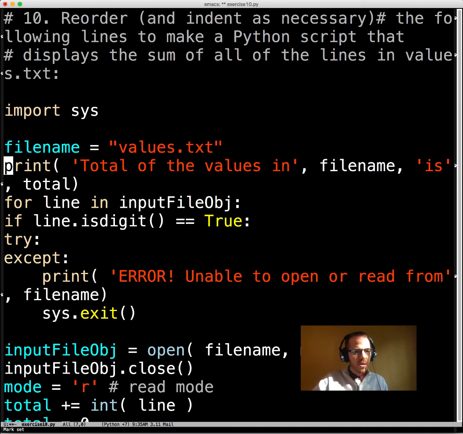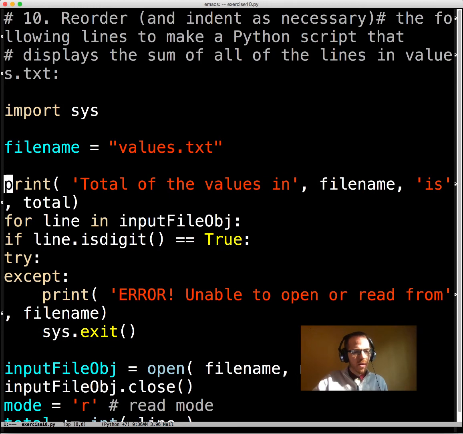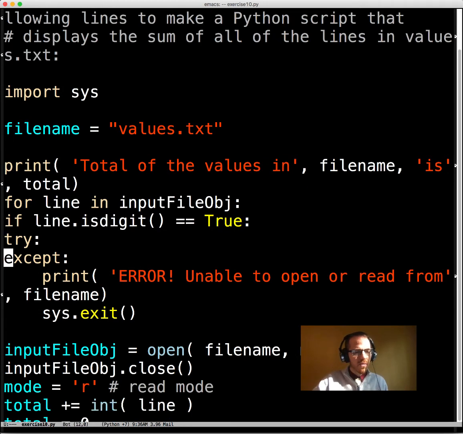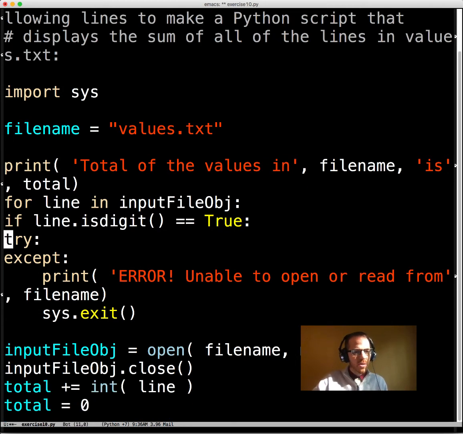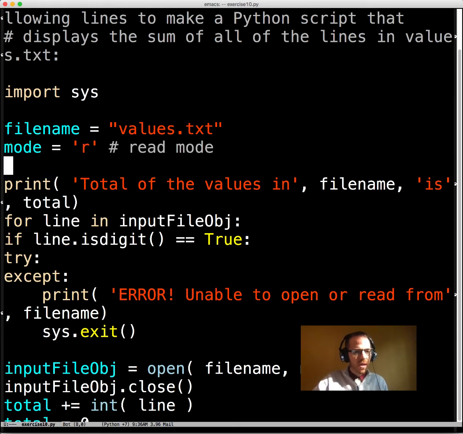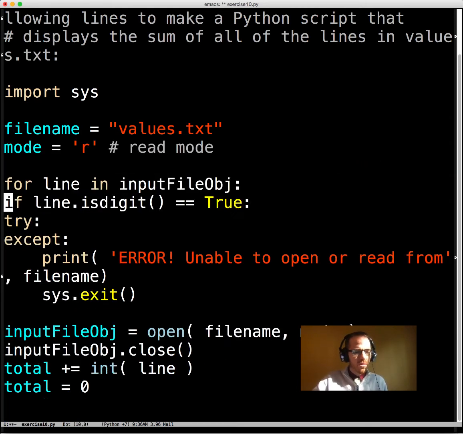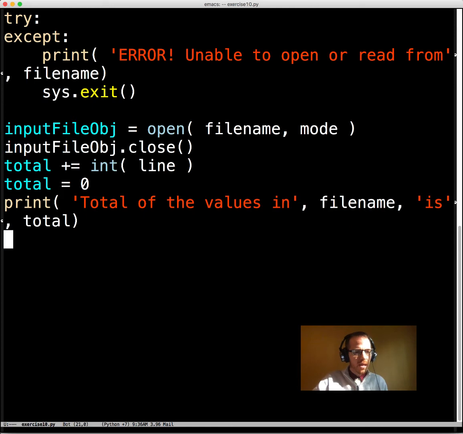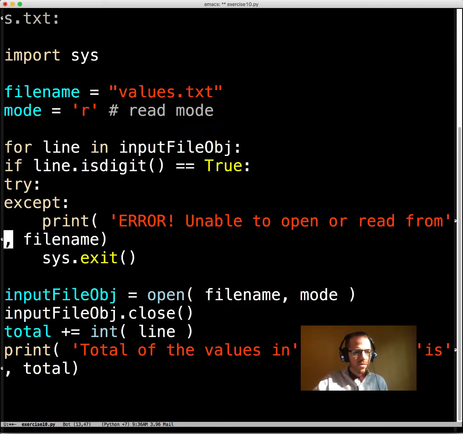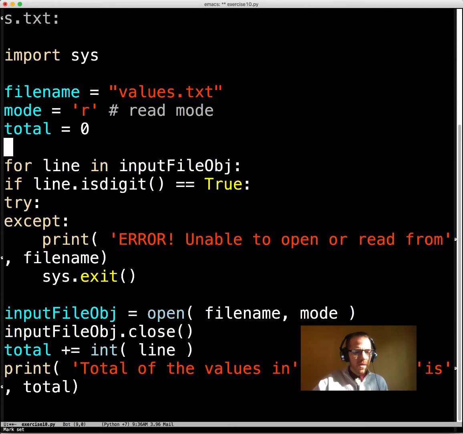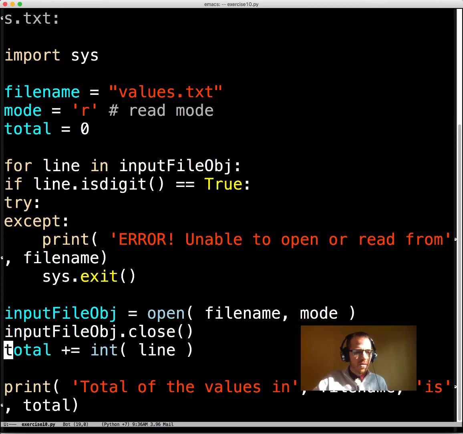File name needs to go above any usage of it. And usually when we're specifying the file name, we specify the mode. Total should probably go at the end of the file. Oh, look, right here, total. We should probably initialize it, so it probably goes at the beginning of the file.